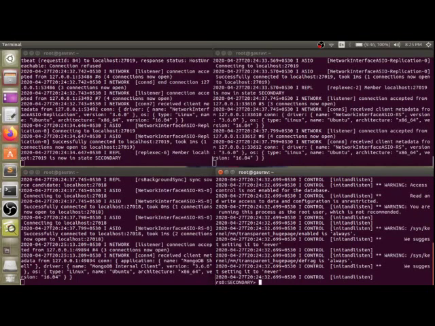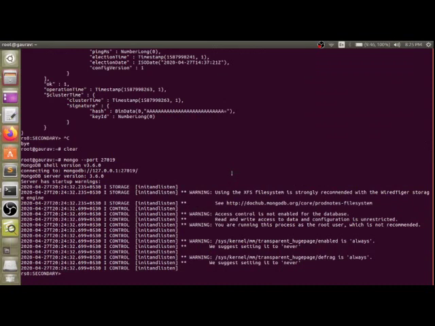Now you can see this is secondary, which means it is not the primary one. In this secondary you can only fetch the data. You are not able to put any data. You can just read the data, but writing is not possible from the secondary. So now let's see with rs.status which node is primary and which is secondary.